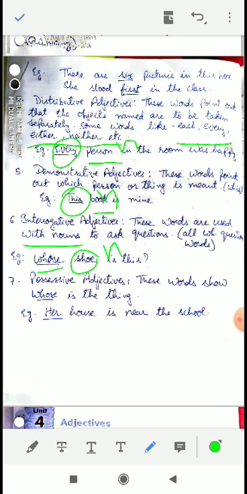Next and the last one is your possessive adjective. These words show whose the thing is, that is, to which person the thing we are talking about in the sentence belongs. Possession is shown in this way. See the example. Her house. Whose house is near the school? Her house. So her is your possessive adjective. Hope you understood the concept.